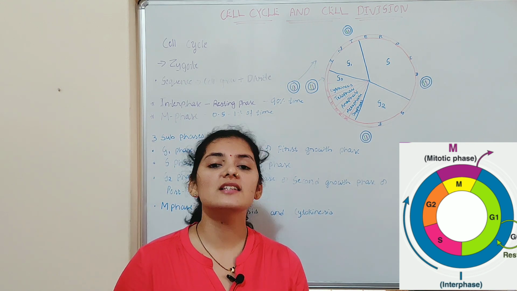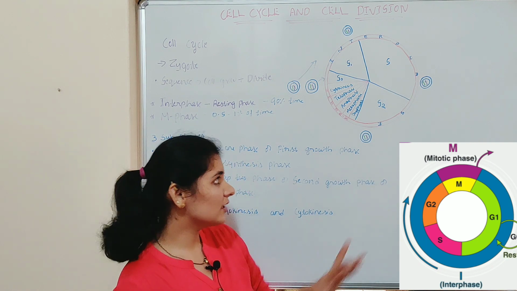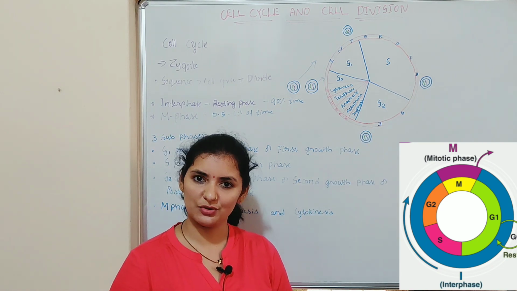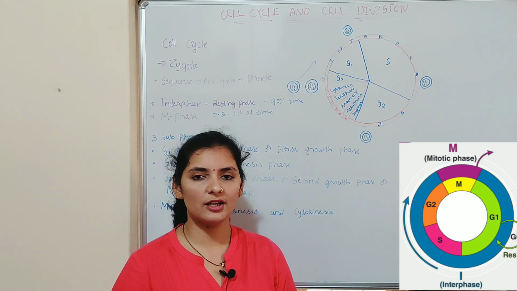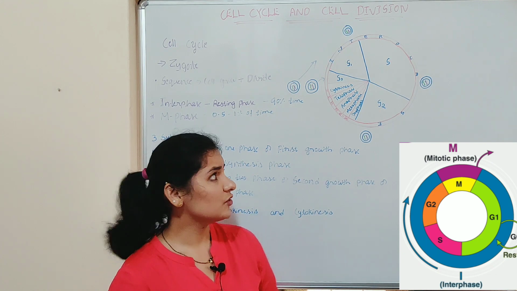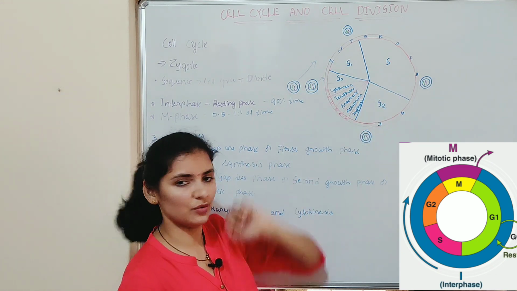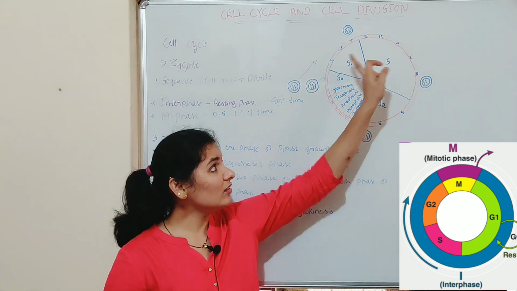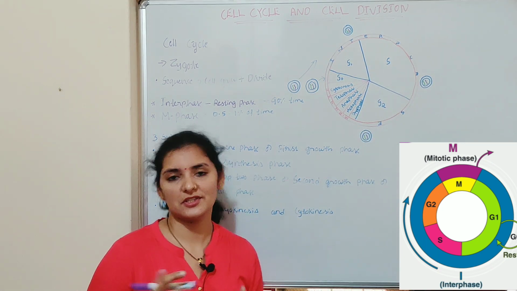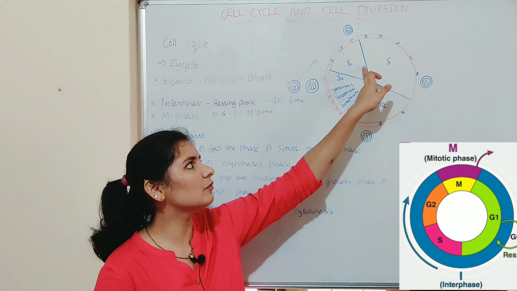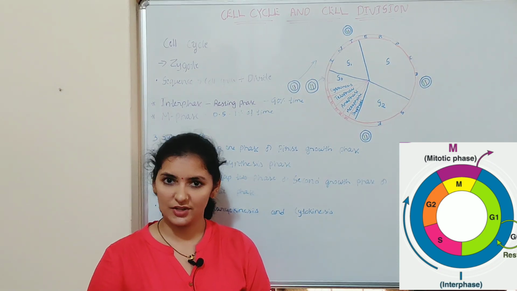Tubulin makes up the spindle fibers, and that protein is synthesized during the G2 phase. In the G2 phase, cell growth continues. So that is about the three phases of interphase. In all the three phases, the cell continuously grows along with the specific work done at each stage.